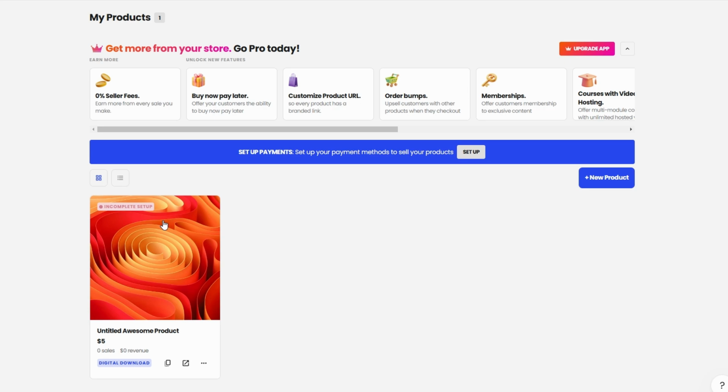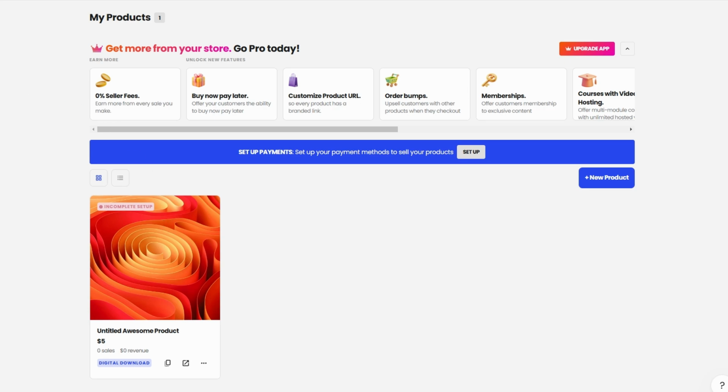audience into customers. One of the standout features of Beacons.ai is its built-in email marketing tools, which let you replace external platforms like MailChimp. With Beacons.ai, you can effortlessly collect email signups and send newsletters, all within the same platform. It's a seamless way to stay connected with your audience while managing everything in one place.